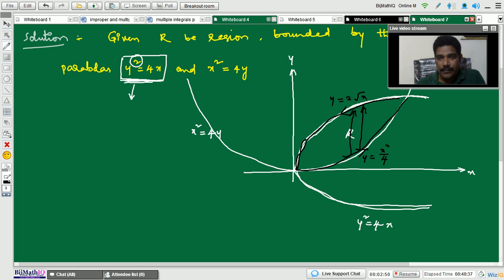And tell me, x varies from where to where. Here, to get the x values, we need to take the projection of the region on the x-axis. So completely this is the region, right? This region varies from here to here. If you take the projection of this region on the x-axis, you will get the shadow from here to here, right?